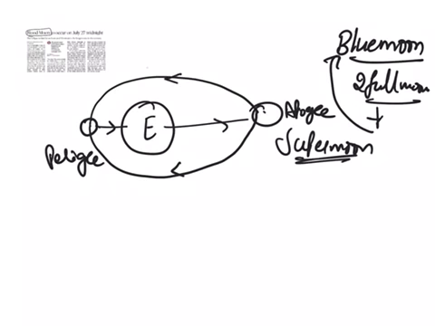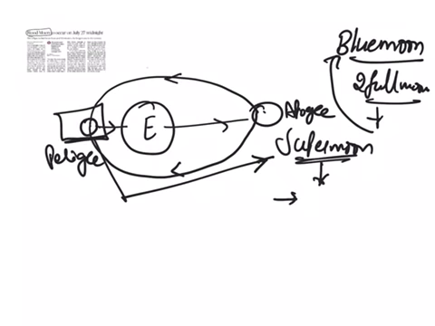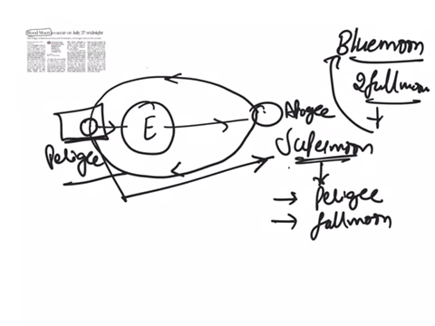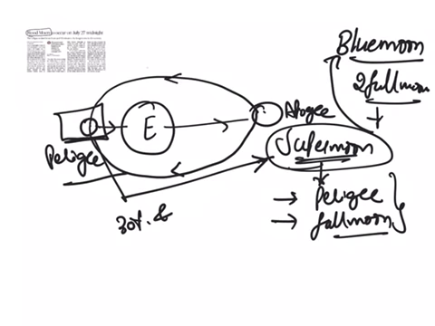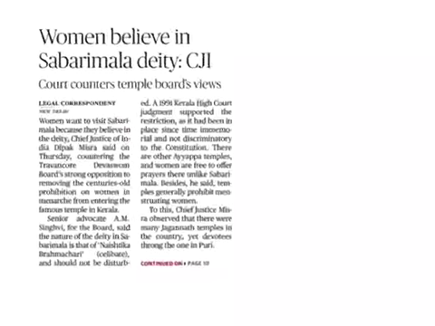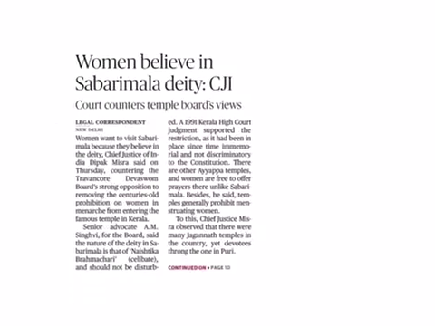And if the full moon occurs at its perigee, it is called a super moon. As it is a rare event, it has to satisfy 2 conditions. That is, the moon must be closest to the earth, that is at its perigee position, and it should be a full moon for a super moon to occur. These are the 2 conditions. At this point, the moon will be observed as 30% brighter and 14% larger, which can be observed even with the naked eye. Our next article is Women Believe in Sabarimala Deity, Chief Justice of India.